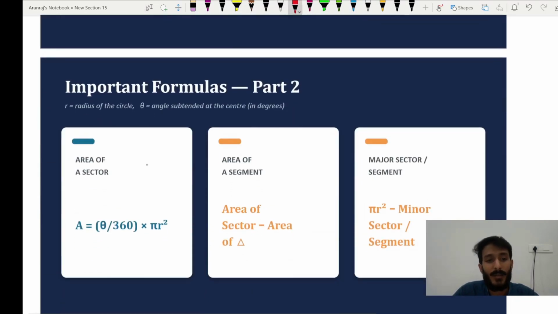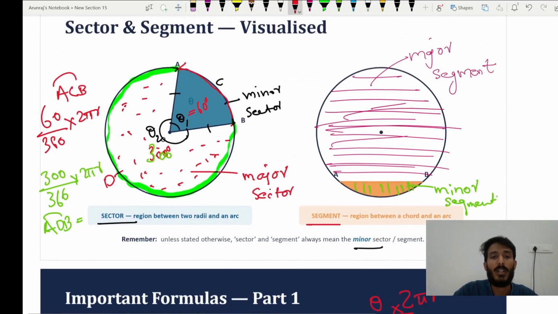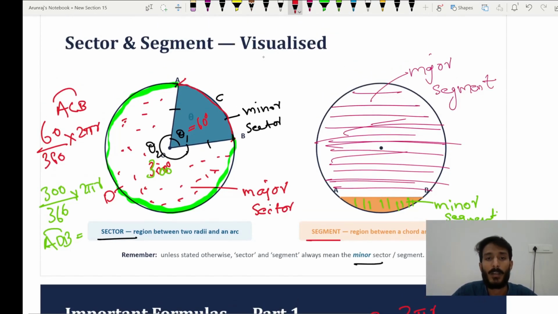See, similarly, the area of the whole circle is pi r square. Out of the whole 360, you are only considering this theta 1 or theta 2. According to the theta value, you will get the area of the sector. For example, if you want the area of this sector, pi r square is the whole area.